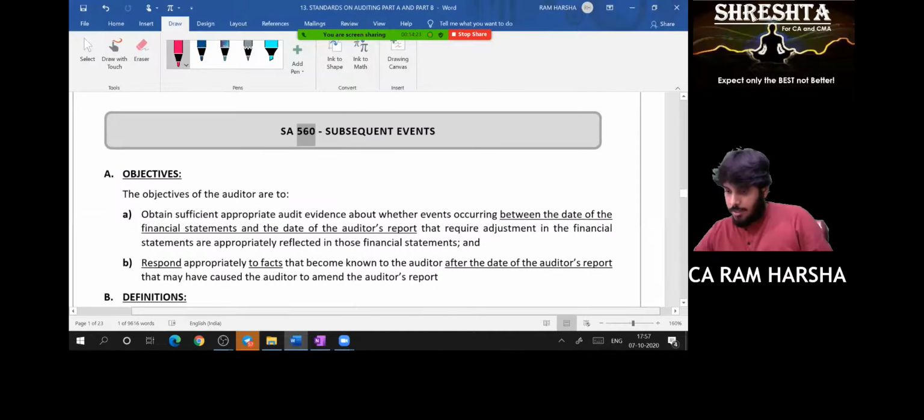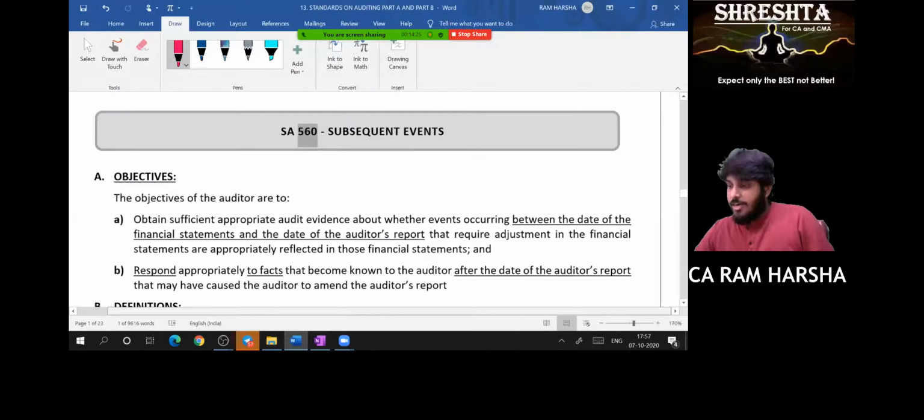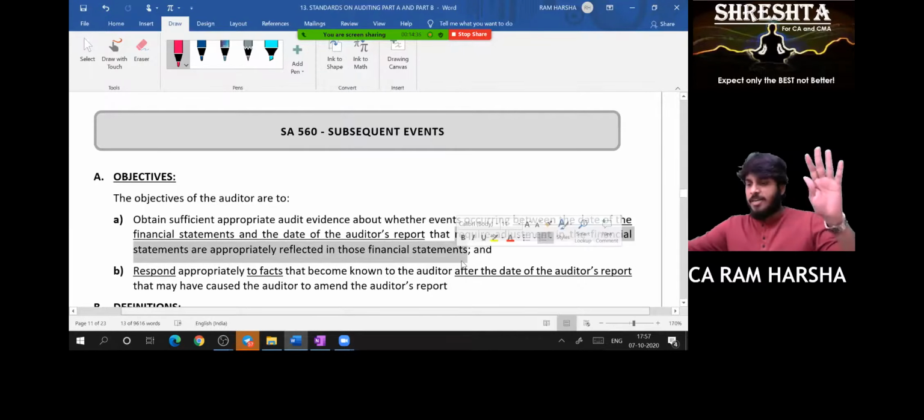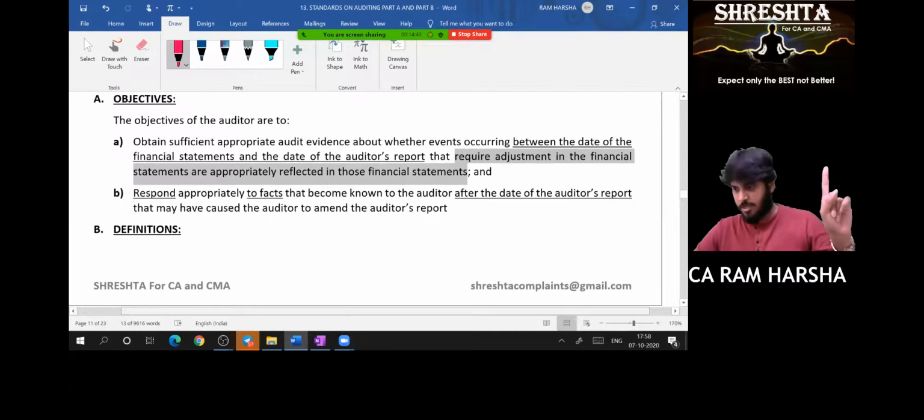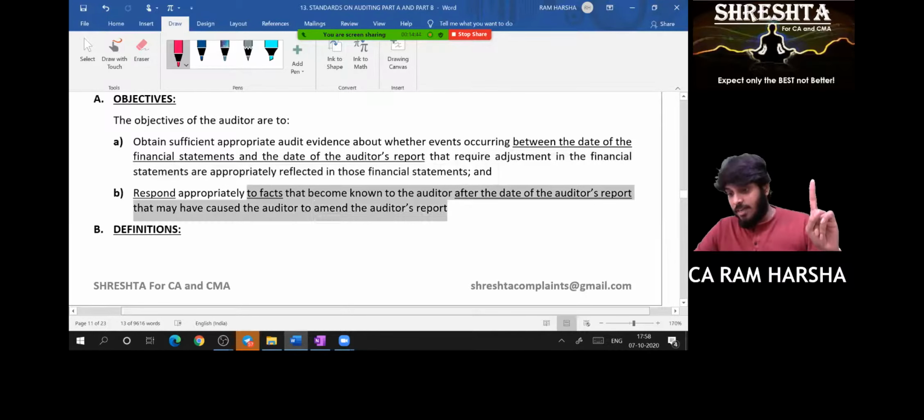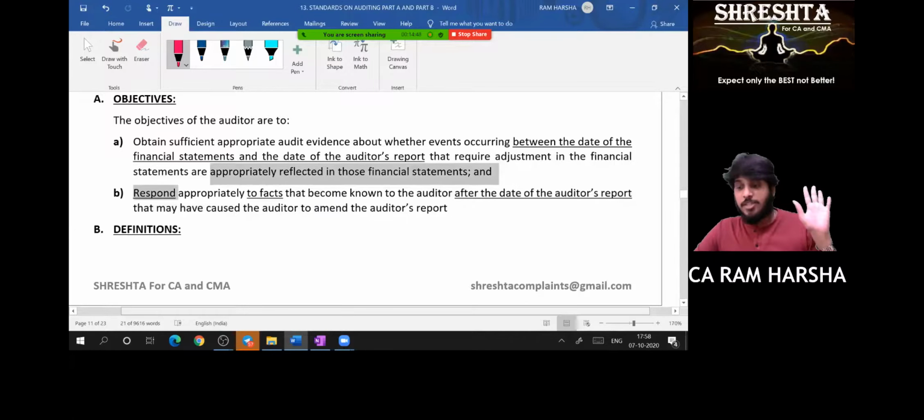See. The objective of the auditor is what? Obtain sufficient appropriate evidence about events occurring between the date of financials and the date of the audit report, whether those that require adjustments in the financials are appropriately adjusted or not. Whatever subsequent events are there, are they adjusted or not? That is what you have to check first. While you are checking that, you come to know of a fact after the date of the audit report, some event. Now, how to respond to that kind of incident? That is what we learned today.